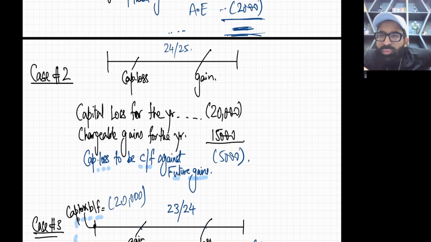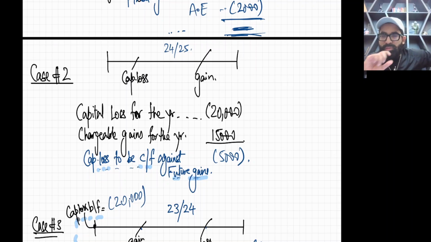So definitely in this question your complete annual exemption is wasted. You cannot use the annual exemption here. Second, out of the 20,000 you lost, you have used 15,000 against this gain. So what about the remaining unused 5,000 capital loss? The good news is this unused capital loss will be carried forward against future gains.